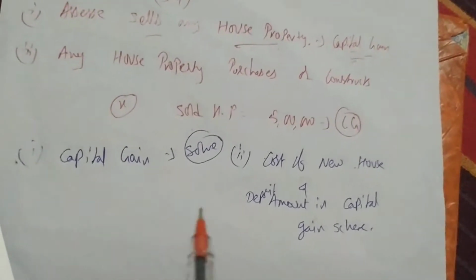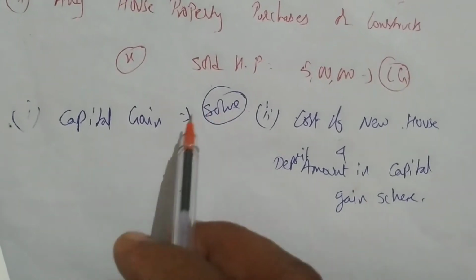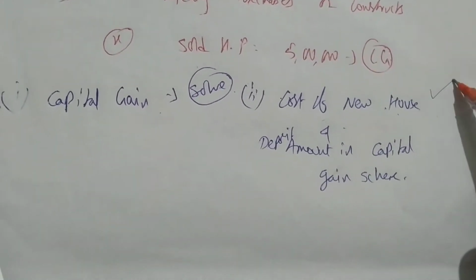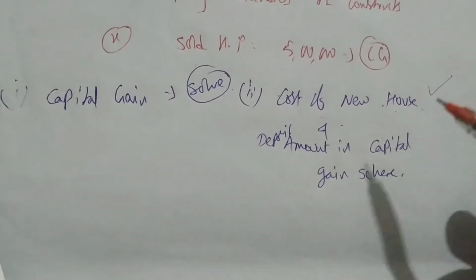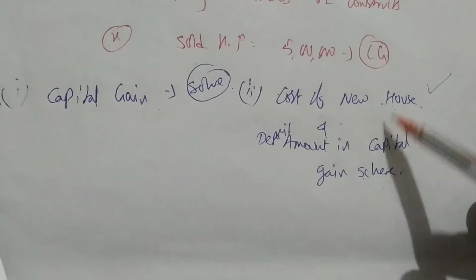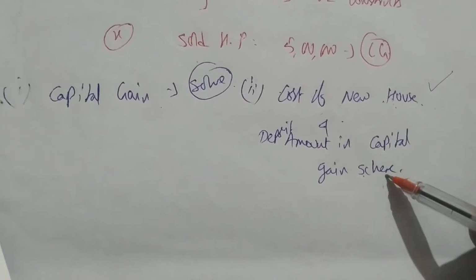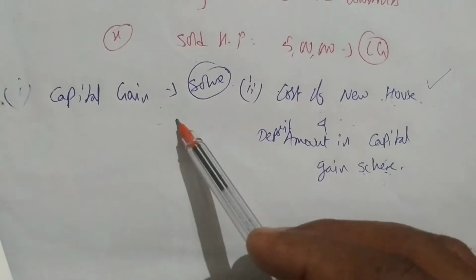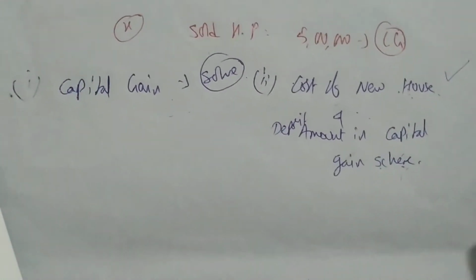This is one, the capital gain. When we solve the problem, we'll get this capital gain. Or the cost of the new asset, the asset which he purchased, will be given in the question, and the amount deposited will also be given in the question. So both these amounts we have to add, and whichever is least compared to the capital gain will be considered as the capital gain exemption. Okay, let us see one question here.